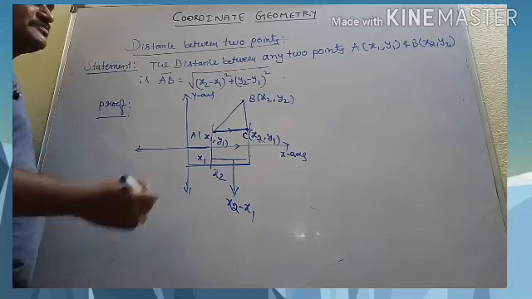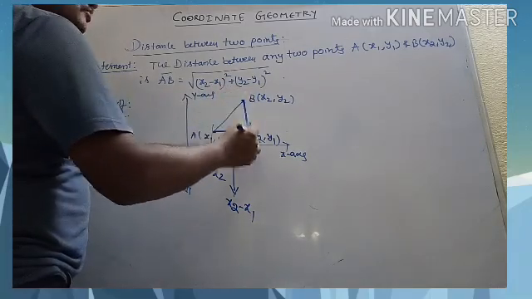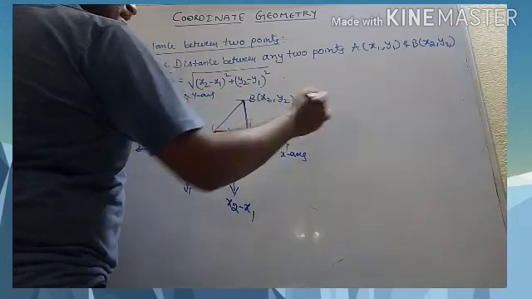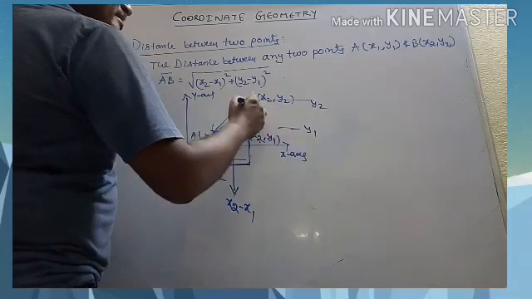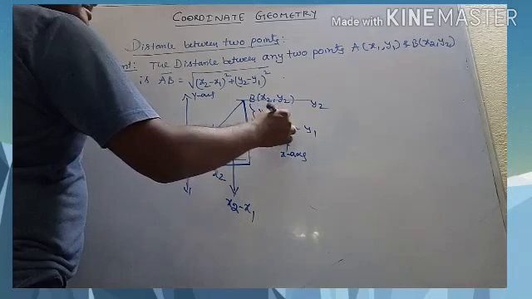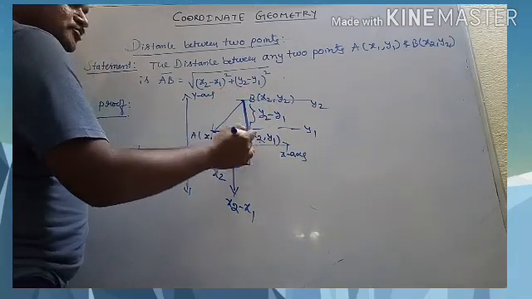The same concept here. This point has total y2, and this is y1. We need this part, which is given by y2 minus y1, because this total height is y2 and this is y1.